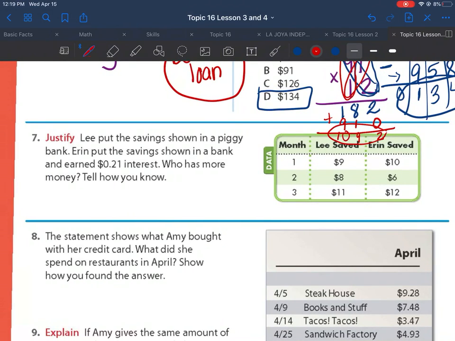Number 7. Lee put the savings shown in a piggy bank. Aaron put the savings shown in a bank and earned 21 cents interest. Who has more money? Tell how you know. So, this is Lee. He put all of this amount in a piggy bank. How much money did he put in there? 11 plus 9 is 20, and 8 is 28. How much did Aaron save?